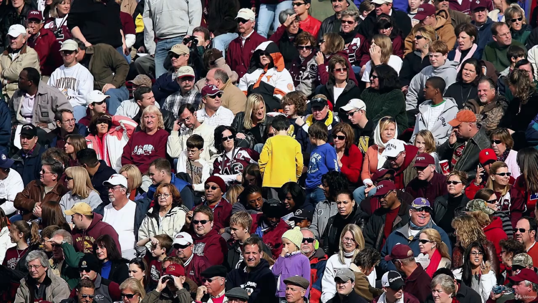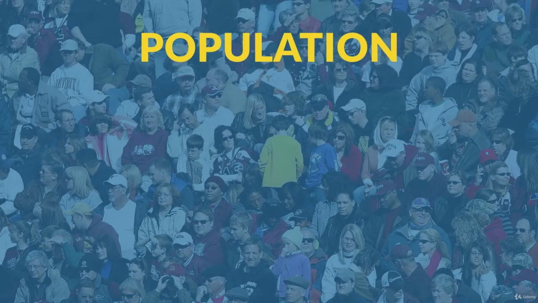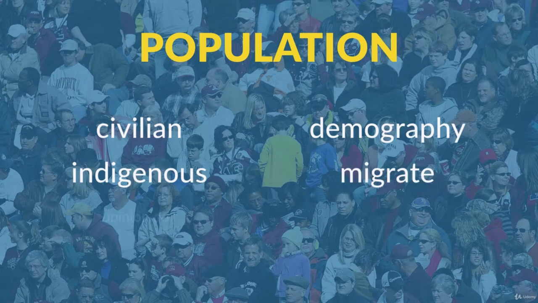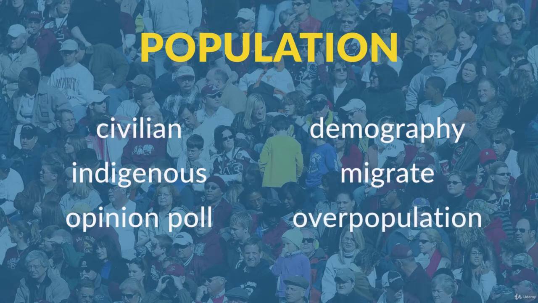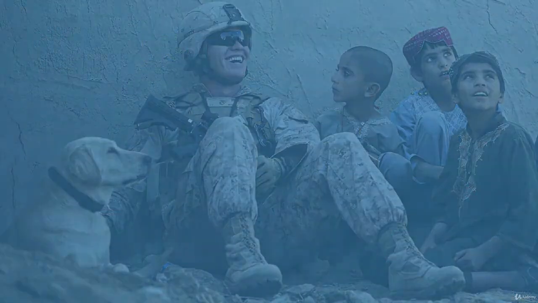In this lecture, we're going to look at 7 words connected to population. Population, which basically means people. And the 7 words are civilian, demography, indigenous, migrate, opinion poll, overpopulation, per capita. And the first word is civilian.